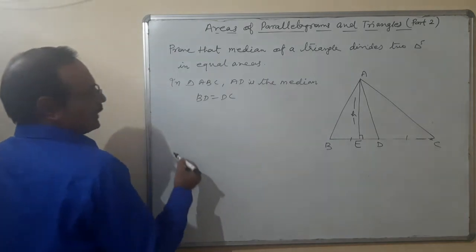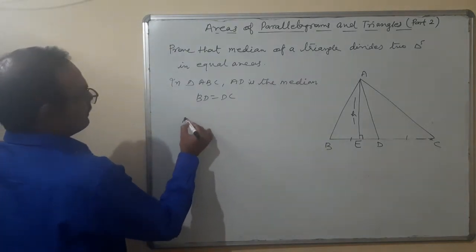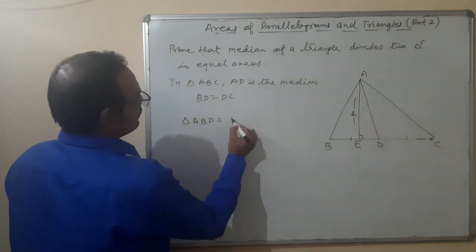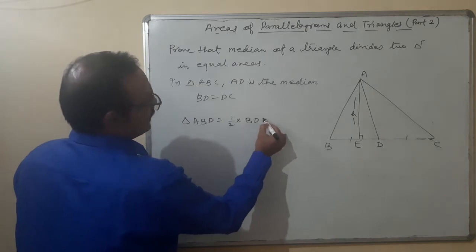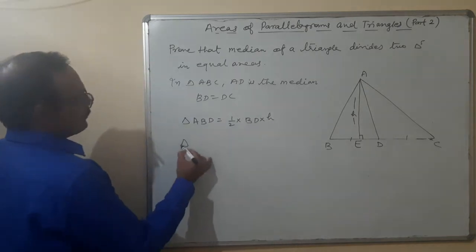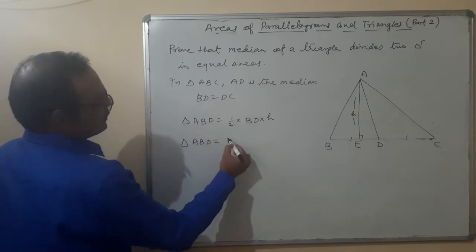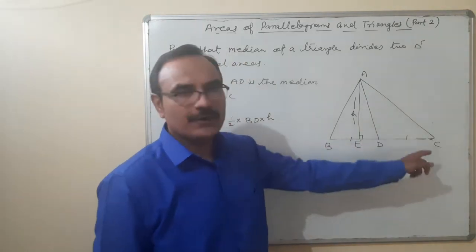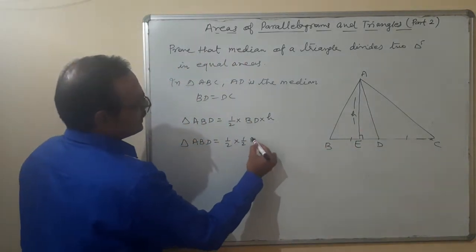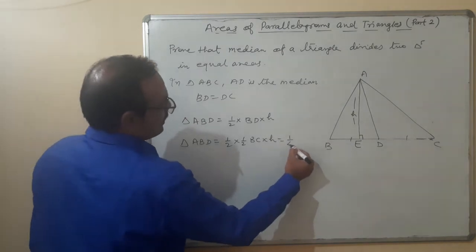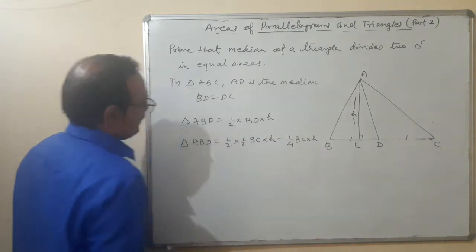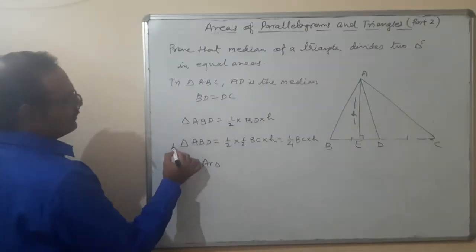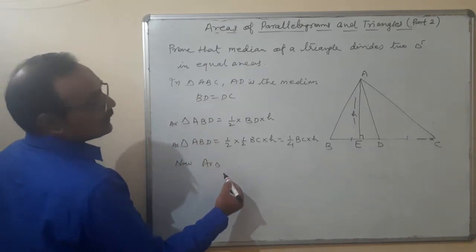Okay. Area of triangle ABD is equal to half into base BD into height. Therefore, area of triangle ABD is equal to half. What is BD? Since AD is a median, BD is half into BC. So half into half BC into H, it is coming 1/4 BC into H. Okay. Now, area of triangle ADC